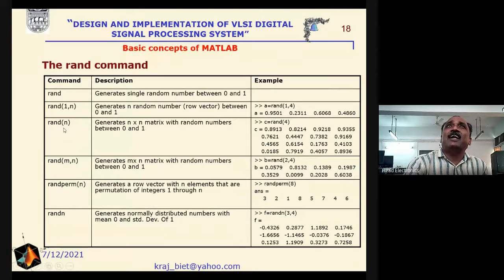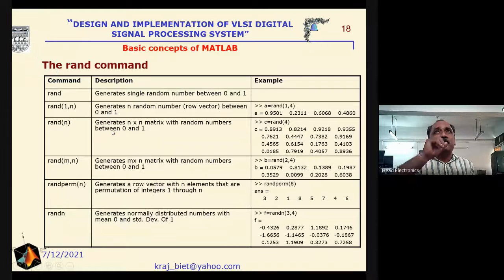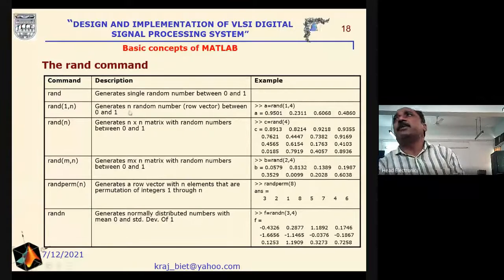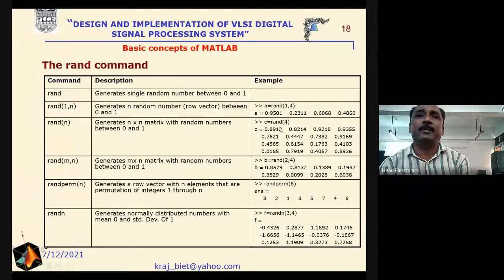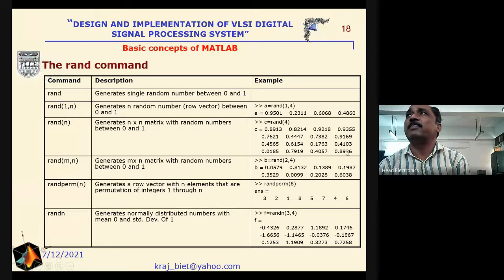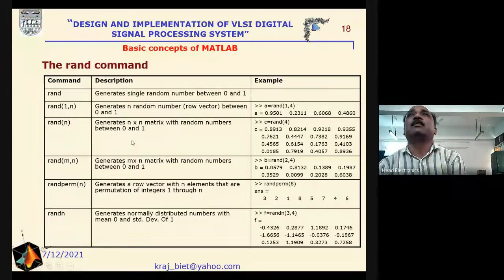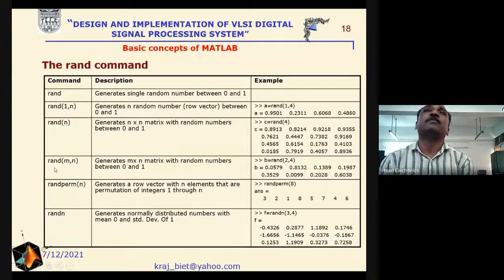If we write rand(n), an n cross n random matrix will be generated, and the values of these elements will be from 0 to 1. This is the example we have considered, rand(4), and this is the matrix that has been generated by pressing the enter key due to this command.